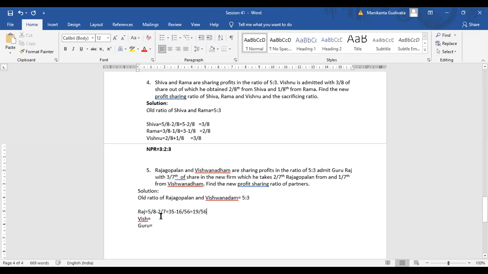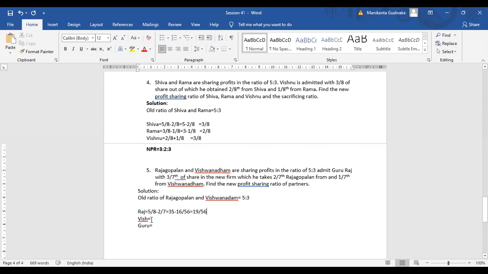Everyone clear? Guys, please don't ask me how I calculated this 35 and 16. I hope you all know LCM. I have simply taken the LCM of 8 and 7, where I got 56 as my denominator. 56 goes into 8 seven times. Therefore, I did 5 into 7. That way I got 35. Same goes with 16 also.